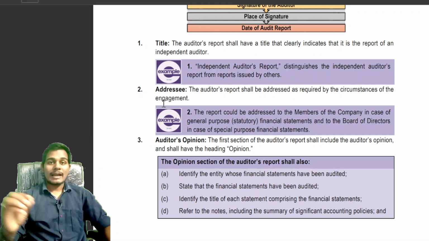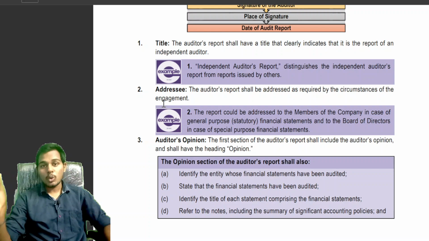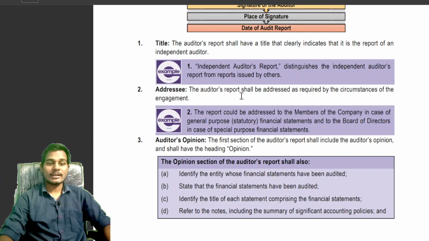Okay. Addressee. Addressee means we are providing the audit report, that is, the auditor is providing the audit report. To whom is it being provided? The audit report shall be addressed to whom? That is what the addressee of the report means.